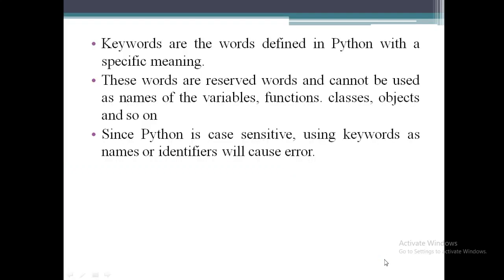Keywords are the words which are defined in any programming language with some specific or predefined meaning. So these words are reserved with a special meaning so that they cannot be used as the names of variables or functions, classes, objects and so on. Generally speaking, keywords cannot be used as identifiers in any program. So what are identifiers? We are going to discuss that in the next topic. These are the names given for any of the entities in the programs.